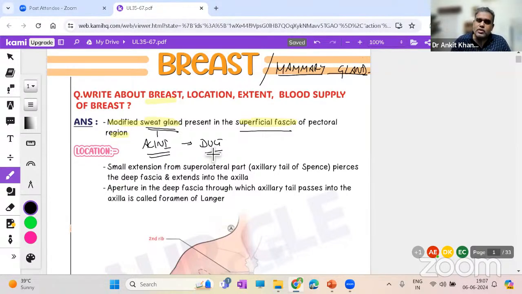So the basic structure of the sweat gland, or any gland, is having acini and ducts. This is what you're going to see in the breast as well. So it's a modified sweat gland found in the superficial fascia of the pectoral region. Point number one, this is how you're going to start.